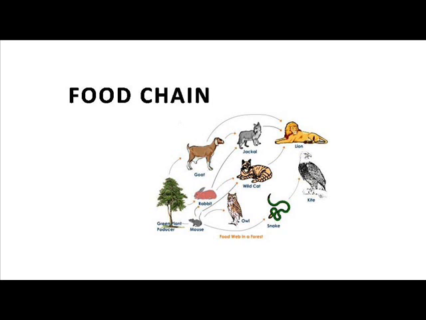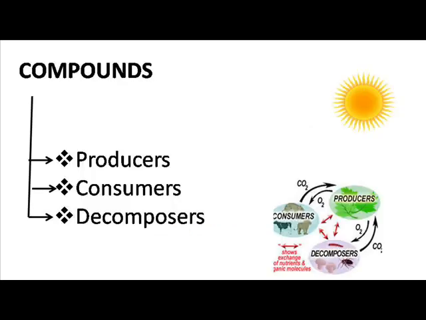A food chain shows how each living thing gets food and how energy is passed from one creature to another creature. Food chain begins with plants and ends with decomposers. Components of ecosystem. A biological community can be divided into producers, consumers and decomposers on the basis of flow of energy in ecosystem.